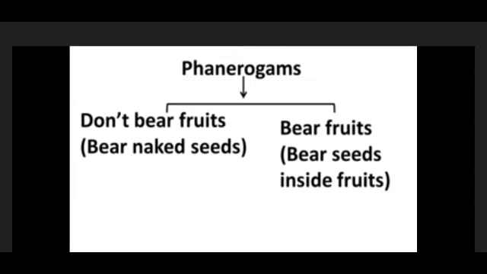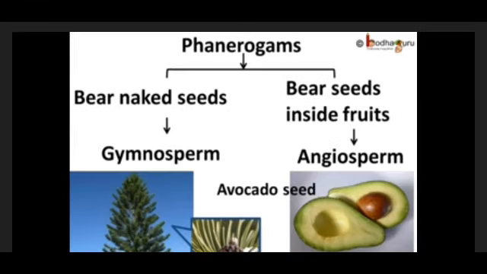Coming to the major group called phanerogams. Phanerogams bear naked seeds, or they bear fruits with the seeds inside. So there are two categories: those plants which have seeds inside the fruit and those plants in which seeds are outside the fruit. So we are going to classify them into two major categories. Those which do not have seeds inside the fruit, or those which have a naked seed, are called gymnosperm, and those which have seeds inside the fruit are called as what?